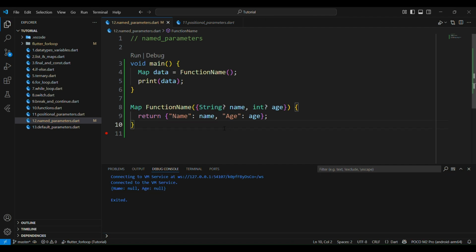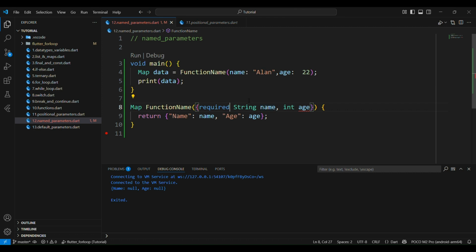That will be printed here. But I need to print my data here. So what I can do here is give the previous values, remove the question marks, and define them using the required keyword. Why do we use the required keyword?